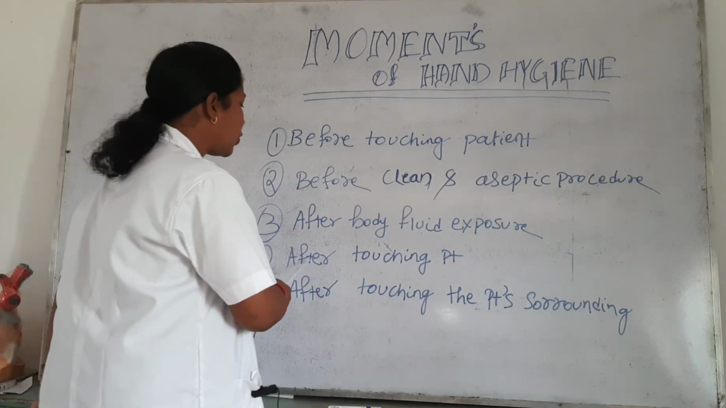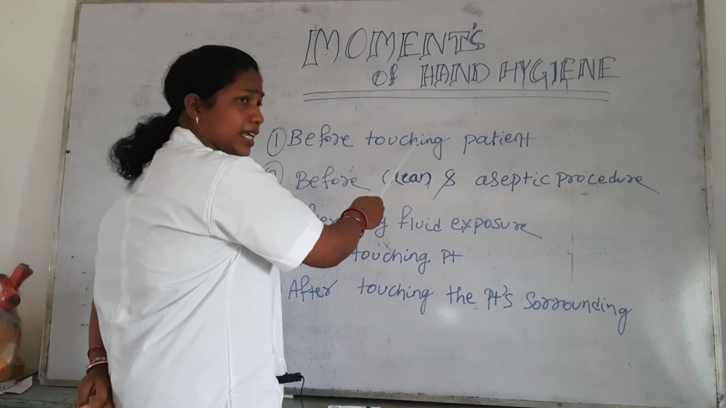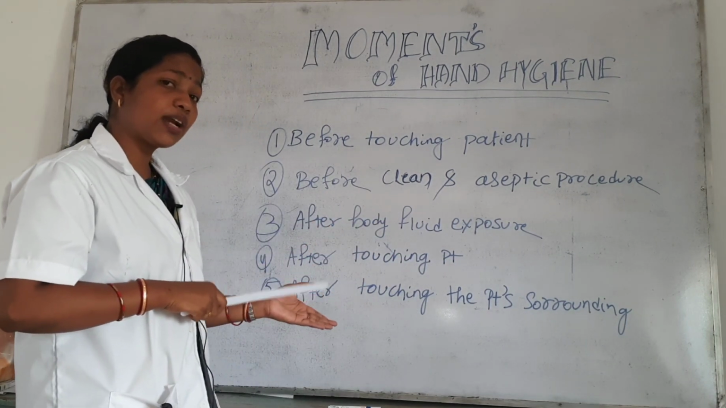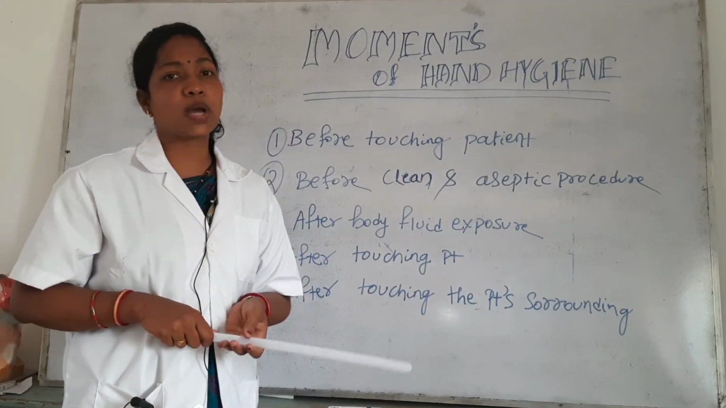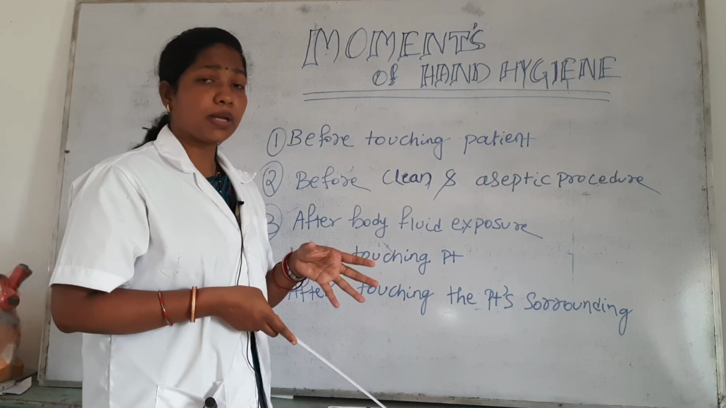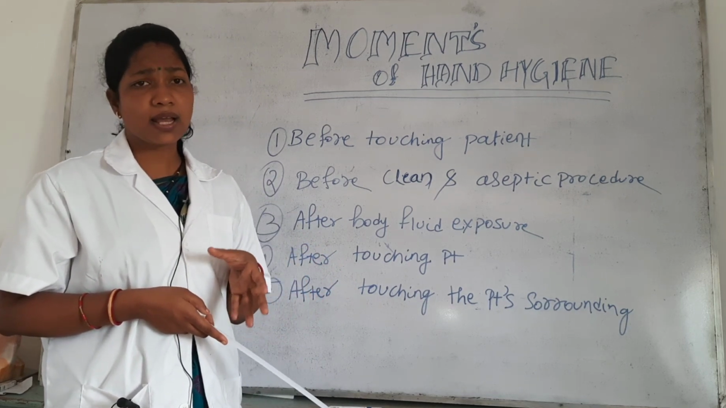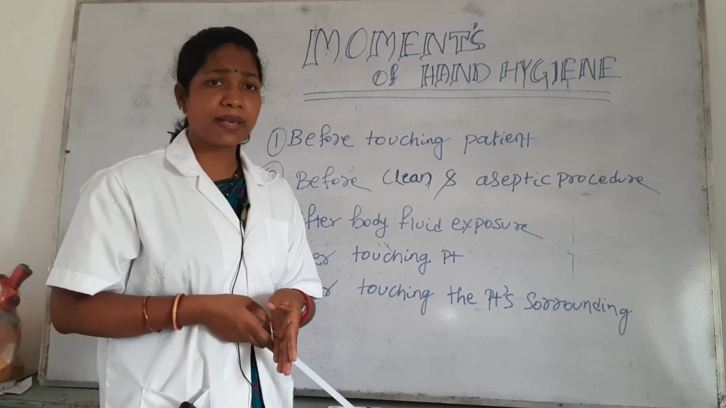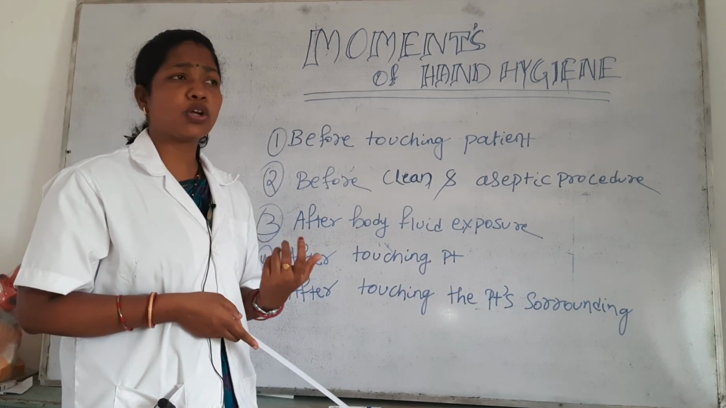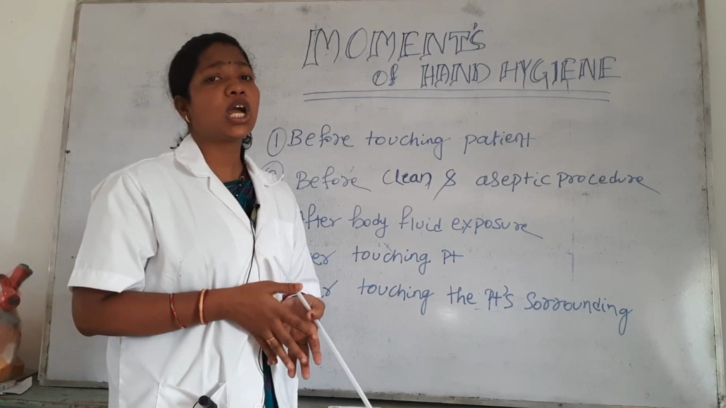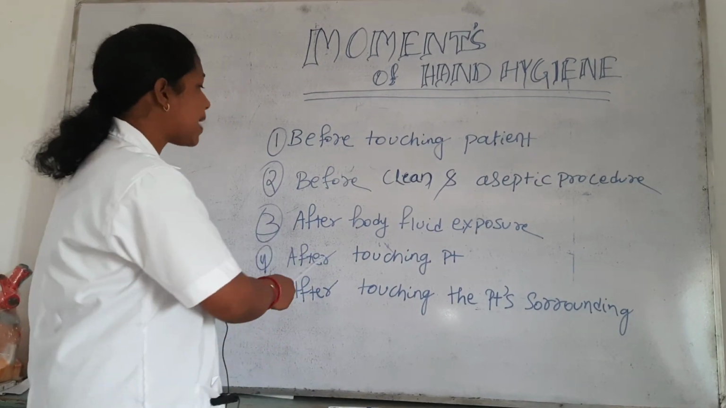Okay. Next, the fourth point is after touching the patient. Here we studied before touching the patient. Before, it is necessary that we do hand washing, and after touching the patient, it is also necessary that we wash our hands. Why? Because our patient is unhealthy, so microorganisms are also present in our patient's body. If I touch the patient, then microorganisms may be present in my hand. So after touching the patient, we should do proper hand washing so that the infection will not spread to me. Okay, so that is after touching the patient.